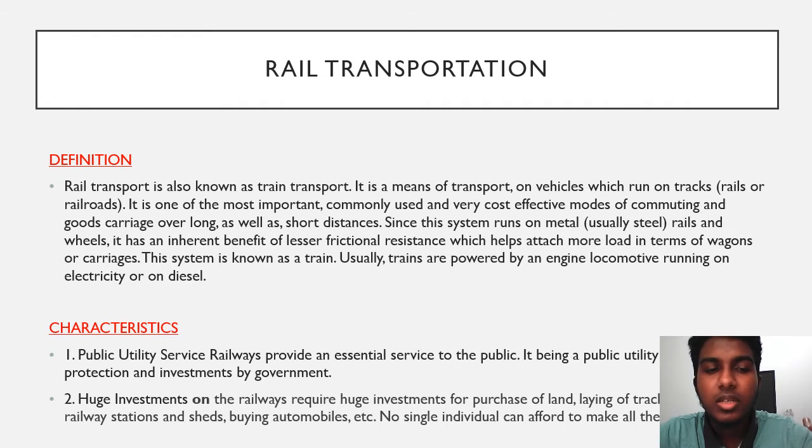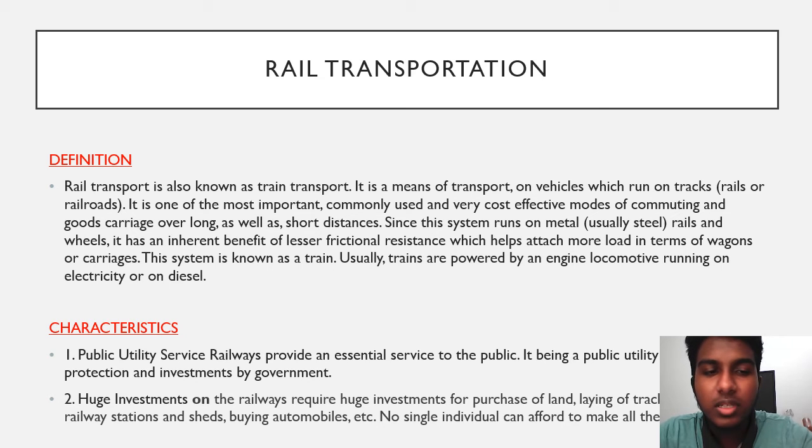The definition of rail transportation: rail transport, also known as train transport, is a means of transport on vehicles which run on tracks, rails on railroads. It is one of the most important, commonly used and very cost-effective modes of commuting and goods carriage over long as well as short distances. Since the system runs on metal, usually steel rails and wheels, it has an inherent benefit of lesser frictional resistance, which helps attach more loads in terms of wagons or carriages. The system is known as a train. Usually trains are powered by a locomotive engine running on electricity or on diesel.